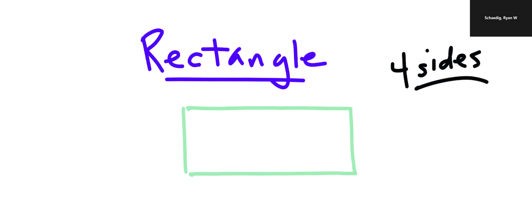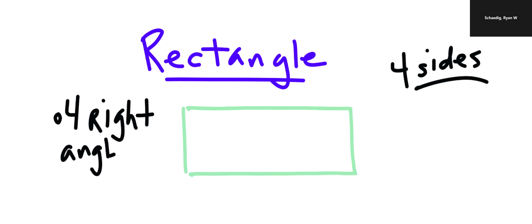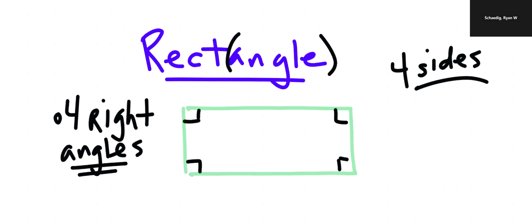Because the reality is, the only thing that makes a rectangle is it has 4 right angles. That's it. And that's how we can also remember, because if you look at rectangle, it's got the word angle in it. And that's really it, right? It's not called a square tangle. A rectangle is called a rectangle because the only thing that makes it a rectangle is it has 4 right angles in it. That's it. Oh, and it's a parallelogram, of course, and it has 4 sides, but like we already knew that. And so when we look at this and analyze it, that's literally it.